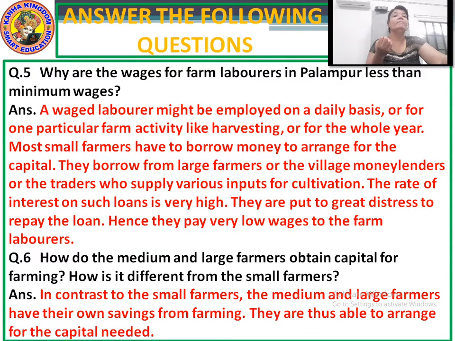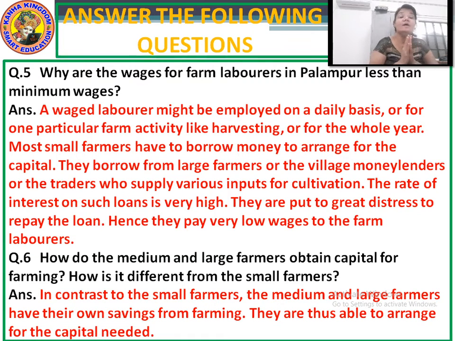But now the question is how the medium and the large farmers obtain the capital for farming, and what is different from the small farmers? Answer: in contrast to small farmers, the medium and large farmers have their own savings for farming. Thus, they are able to arrange the capital needed.